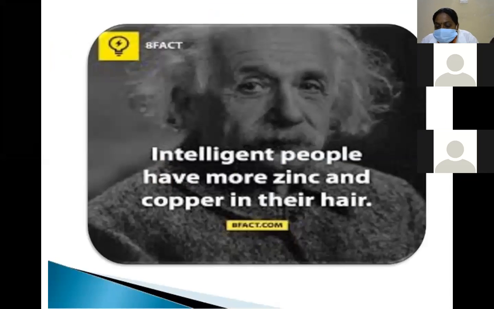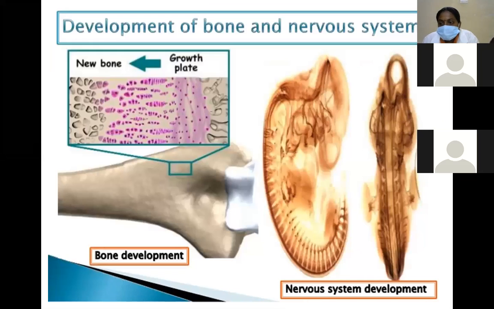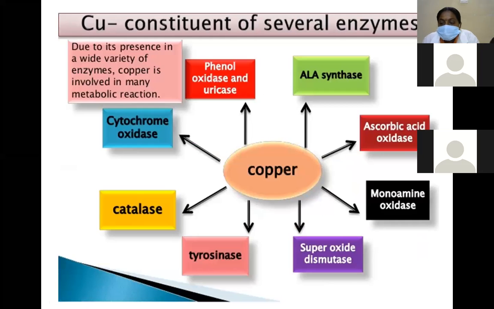We already know that intelligent people have more zinc and copper in their hair. The functions of copper are mainly required for the development of bone and the nervous system. For bone development, copper plays a vital role. In nervous system development also, copper plays a vital role. Copper is one of the constituents of several enzymes involved in metabolic reactions.